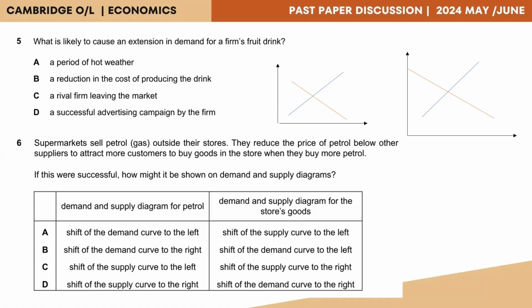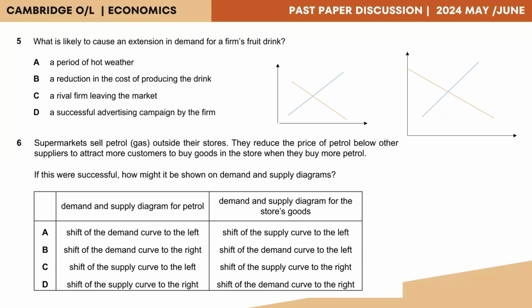An extension in demand occurs as a result of a change in the price of the product. And as a result of this, there shall be a movement of a point along the same demand curve, and there shall be no shift. So in this instance, the demand and supply would represent the fruit drinks demand and supply.